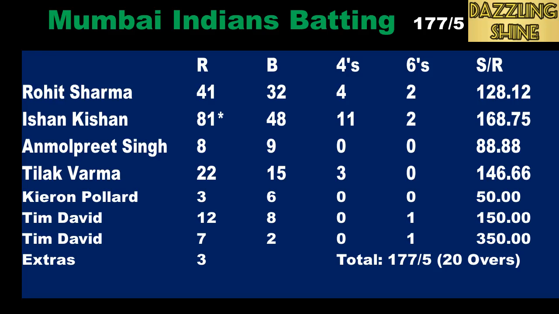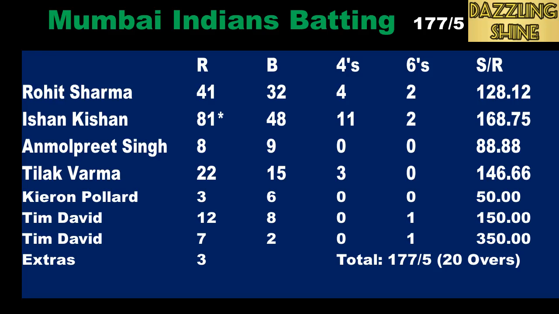In the sixth over, Rohit Sharma hit a boundary. In the eighth over, there was a boundary by Rohit Sharma off Axar Patel. It was a beautiful shot. On the second ball of the ninth over, Kuldeep took the wicket of Rohit Sharma. He played 41 off 32 balls with 4 fours and 2 sixes. After a great start, Mumbai Indians were 67 for 1.